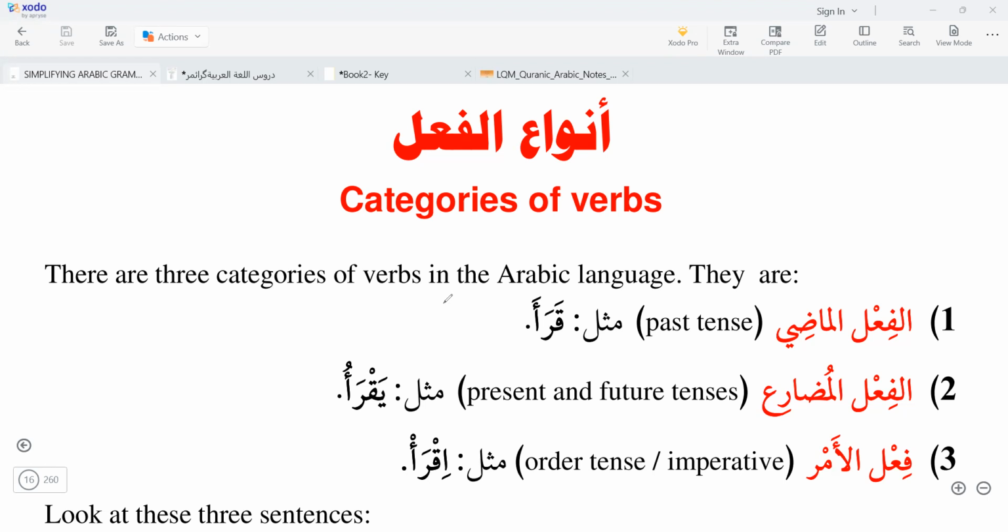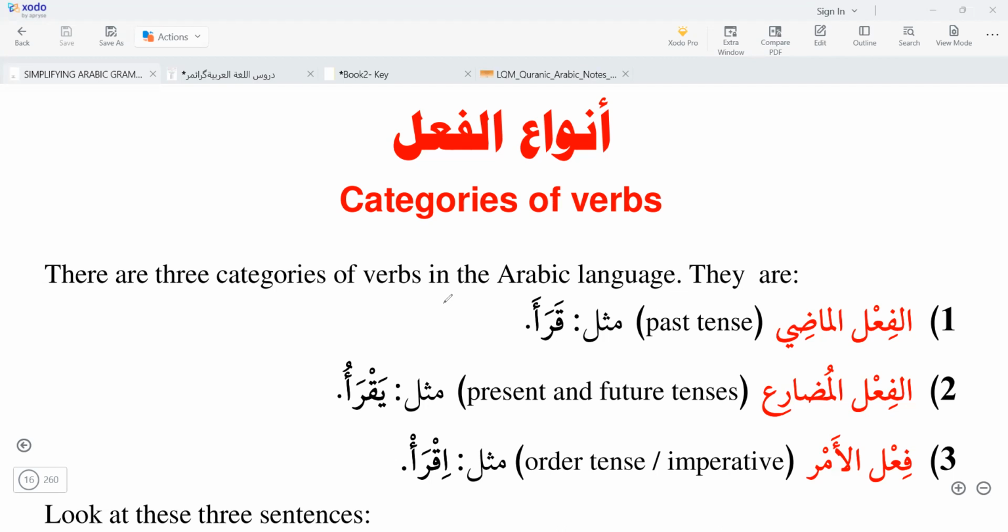Bismillahir Rahmanir Rahim. Today, inshallah, we will learn about Al-Fi'lul Mudari. Al-Fi'lul Mudari is the term we use in Arabic for the present and the future tense. For both, we use Al-Fi'lul Mudari.